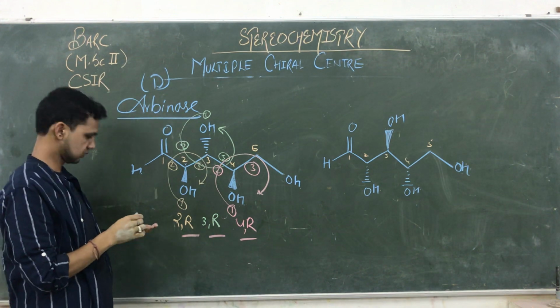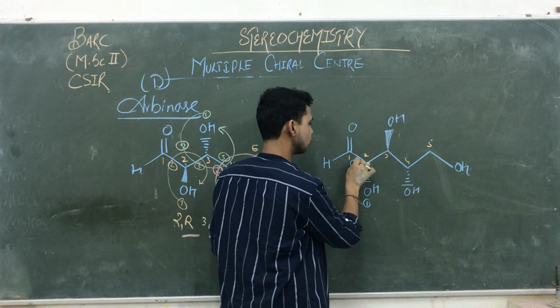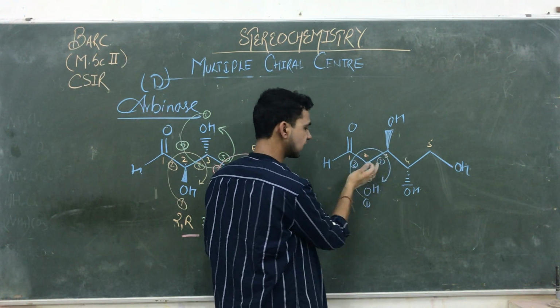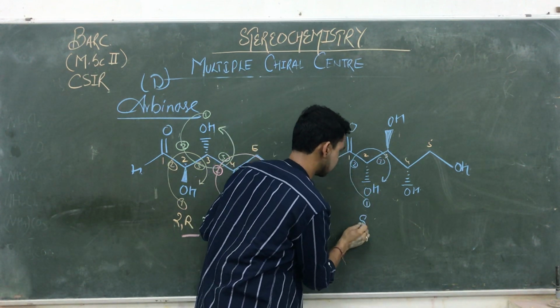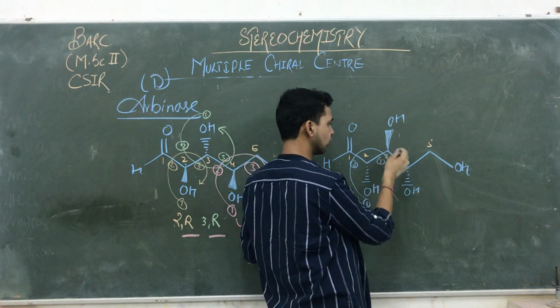So that is an example. Then we are going to find out. This is 1, 2, 3. It's working 1, 2, 3. It's R, but generally the highest priority group is away from the observer. So that is S. It's a 2S. And the same as well at 3. We are at the 3 point. We are going to find out.